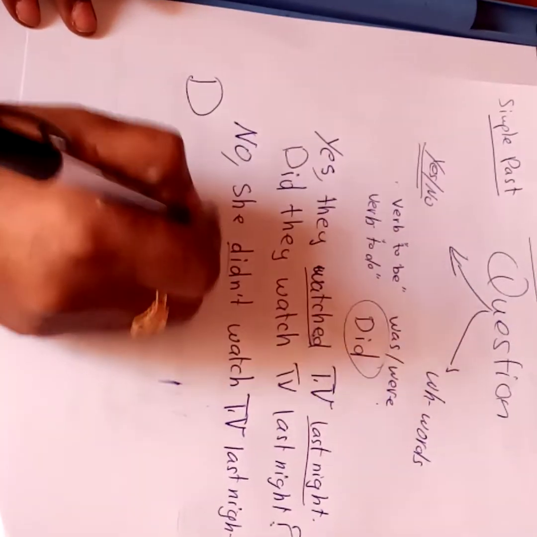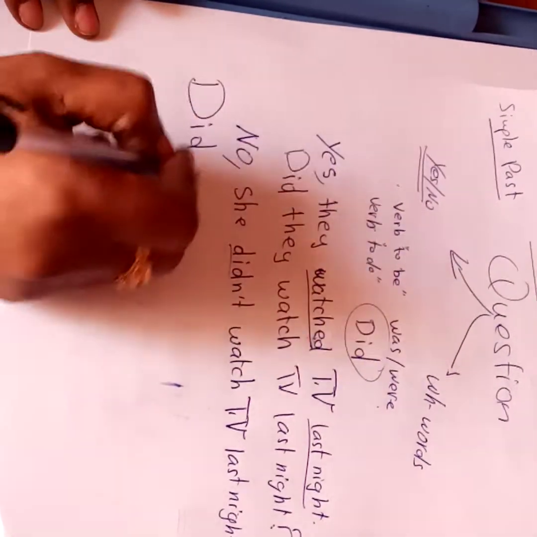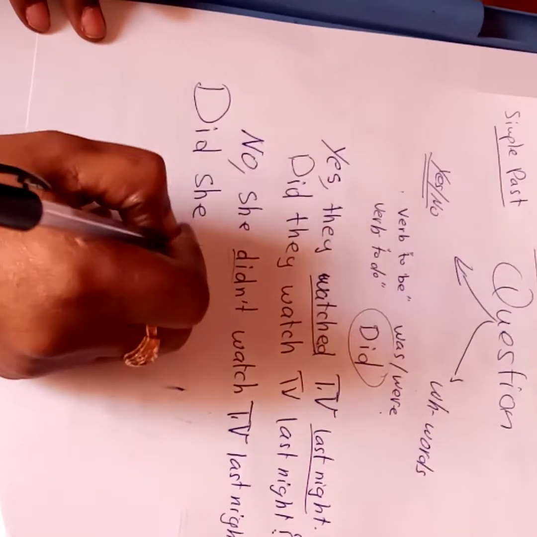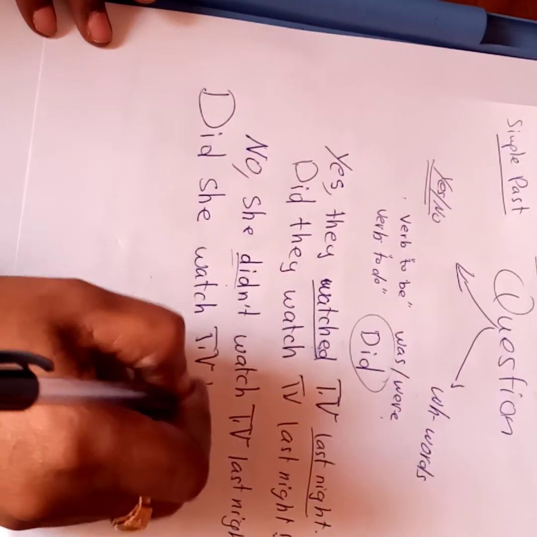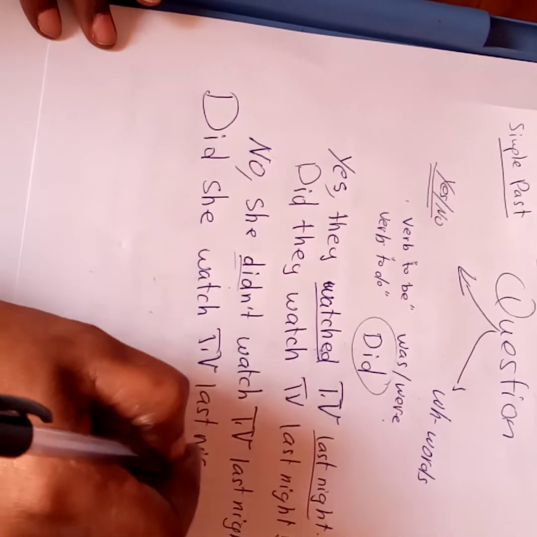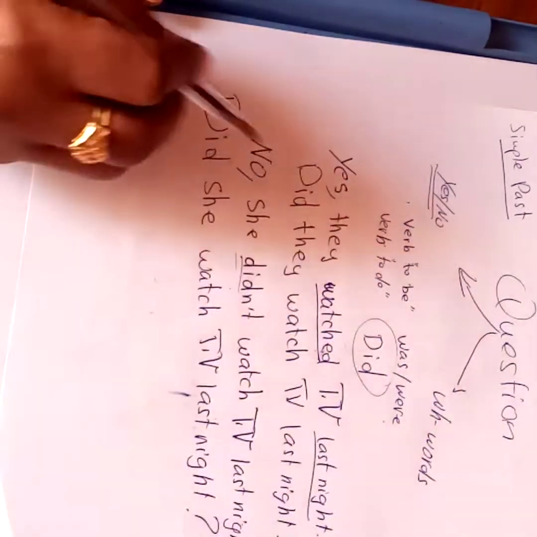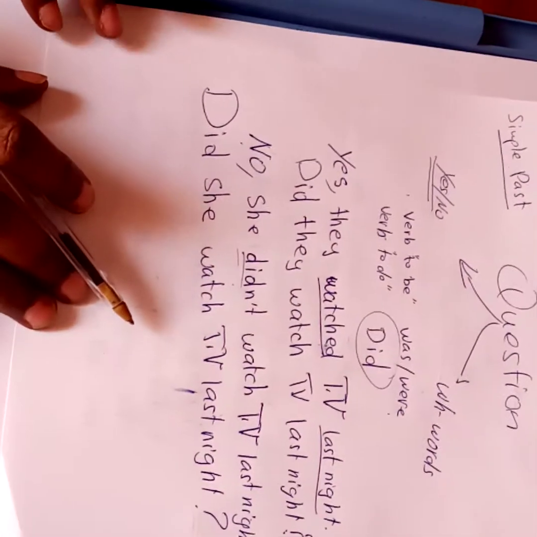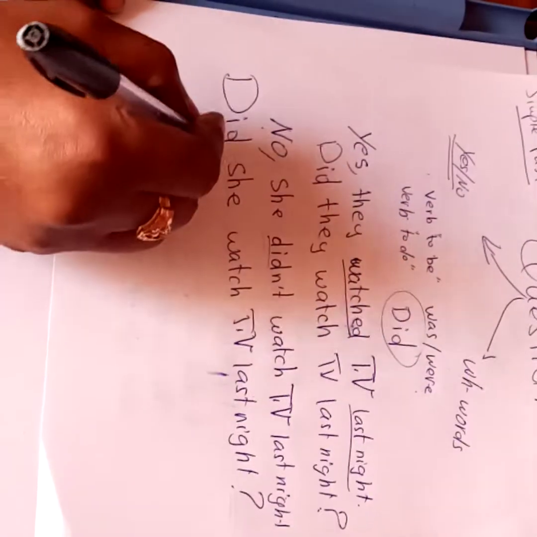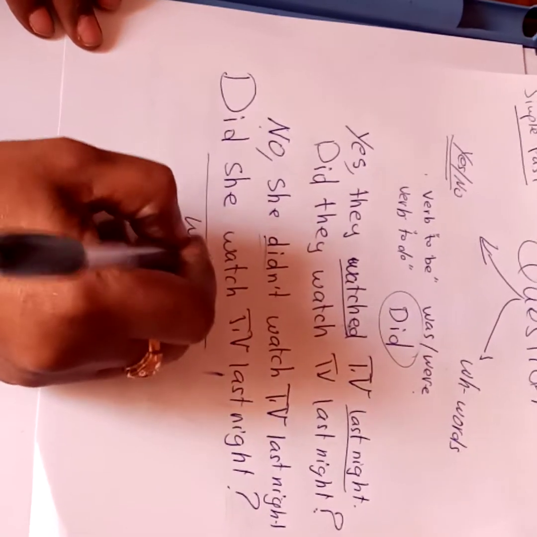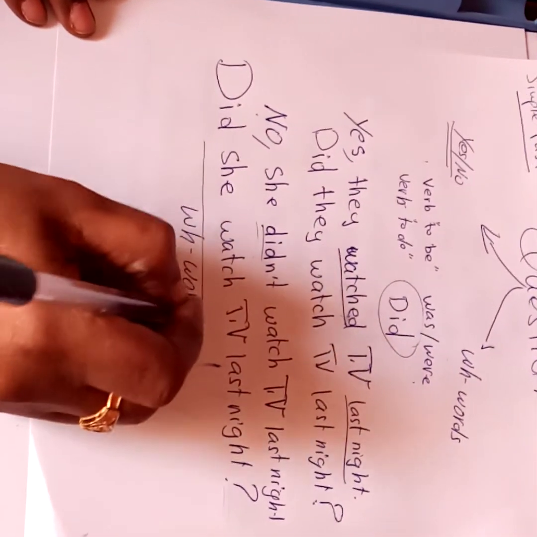Did, because here I have the verb to do. Did she watch TV last night? So the answer is going to be no, she didn't. Have you got this? So, and then this is where yes or no. Let us see if we have WH or long questions like this.